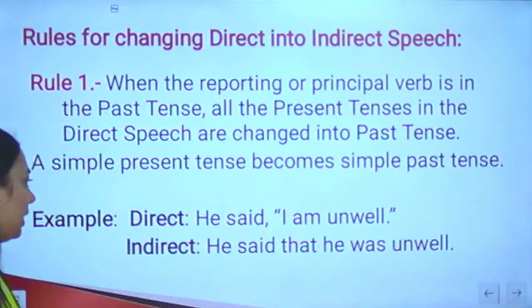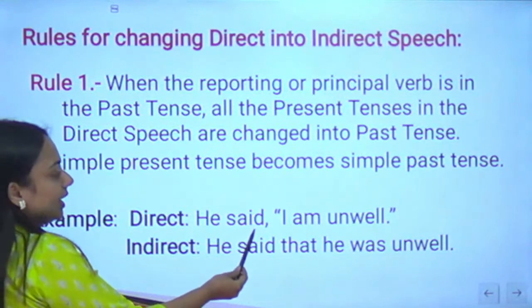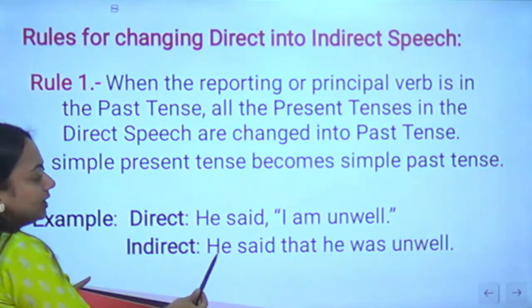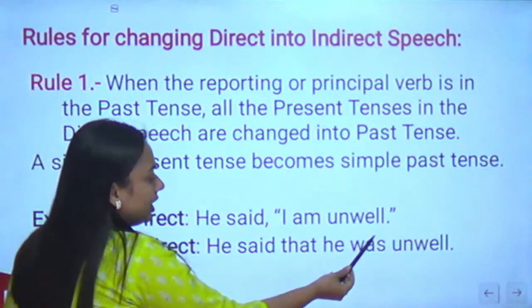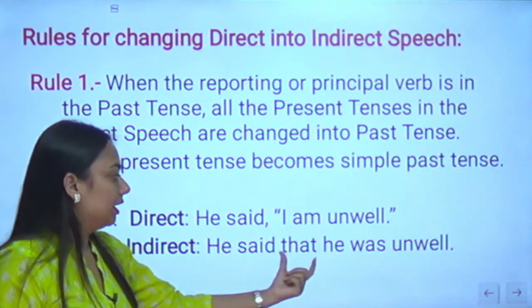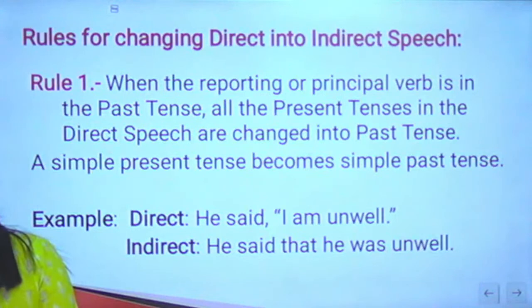Write it down, everyone. Example, in the direct speech, he said, I am unwell. So in the indirect, I will say, he said that he was unwell. Am is changed into was, I is changed into he, and I added this that. Right? I hope the first rule is clear to everyone.